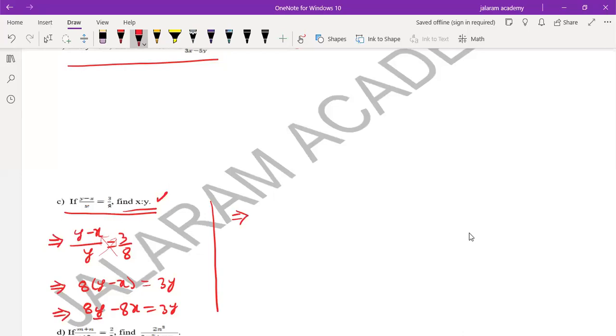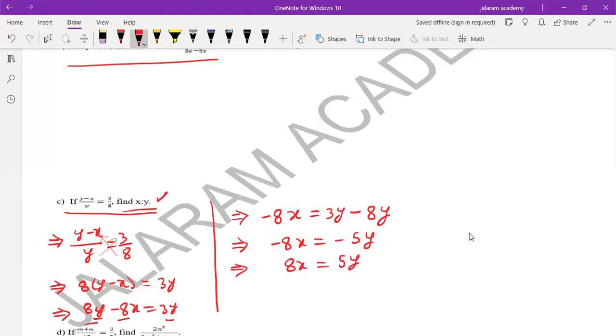So there are two terms having y and only one term having x. So write this term with x on the same side and 3y minus 8y is also transferred to the next side. It implies minus 8x equals 3 minus 8, minus 5y. Minus will be cancelled out from both sides. 8x equals 5y.